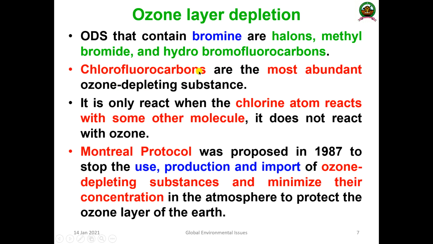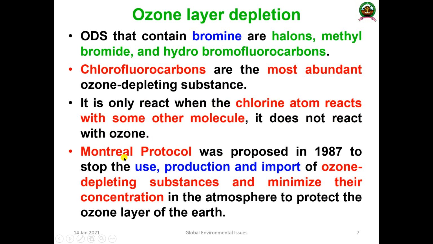So the chlorofluorocarbons are the most abundant and the primary source of ozone depleting substances. It only reacts when the chlorine atom reacts with some other molecule. It does not simply react with the ozone.